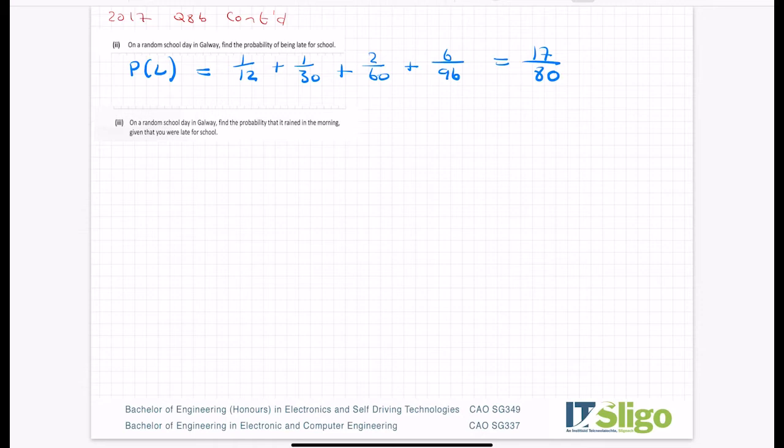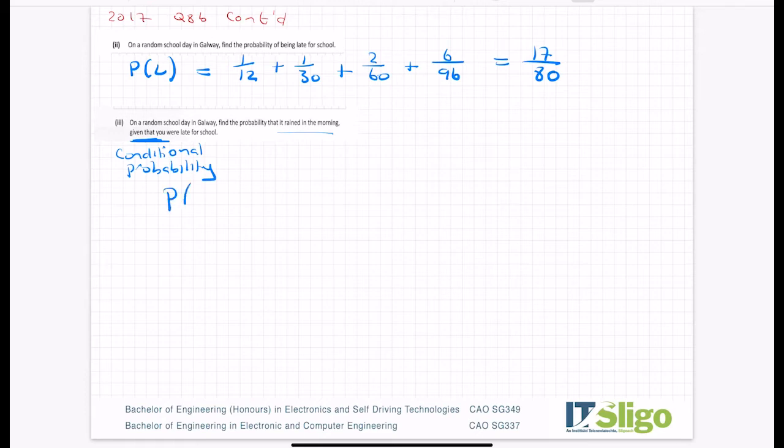On a random school day in Galway, find the probability that it rained in the morning given that you were late for school. So there's conditional probability. Okay, so let's try and write down the conditional piece.